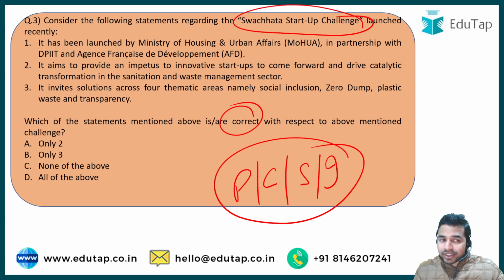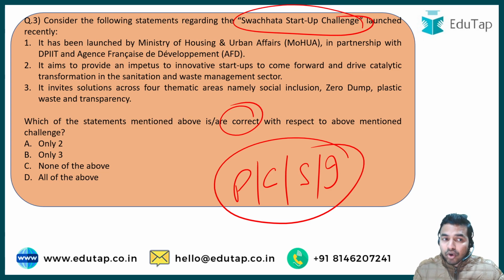So when we talk about this question, the first statement is about the launching, that is which organization was behind the launching of this challenge. It has been launched by the Ministry of Housing and Urban Affairs in partnership with DPIIT and the agency Franchise D Development.